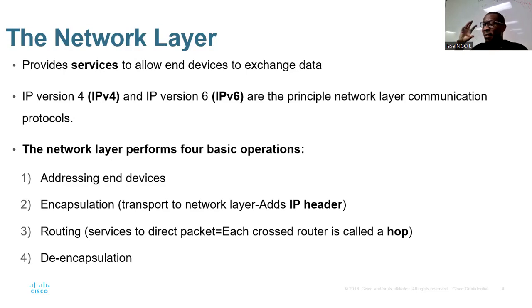So when my message reaches the network layer, it will add what? Some information related to IP. We call that information the IP header. Because of that information, I will know how to reach a particular computer. So encapsulation means when data reaches the network layer, it will add some information related to IPs, right?